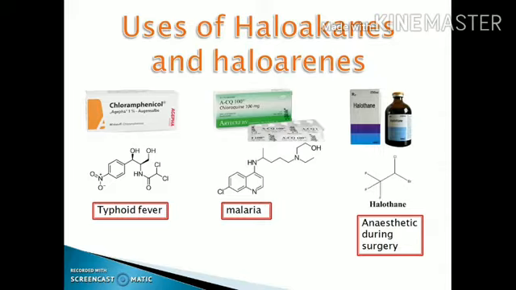For example, the chlorine containing antibiotic chloramphenicol is very useful in case of typhoid fever. Chloroquine is used in the treatment of malaria. Haloethane is used as an anesthetic during surgery.